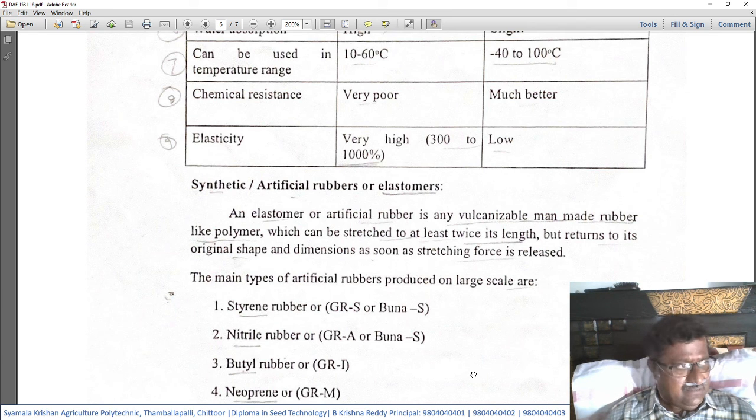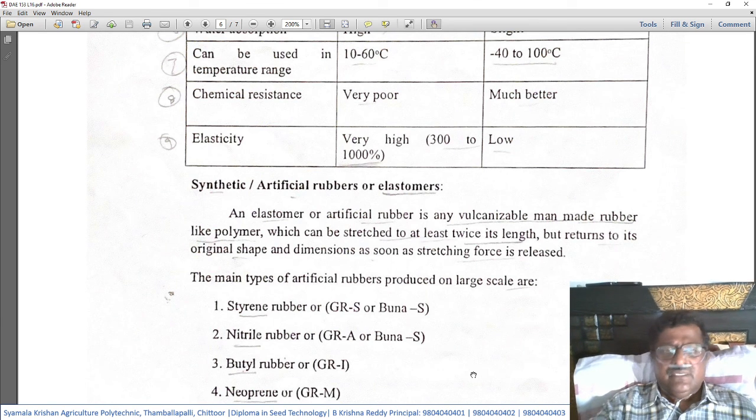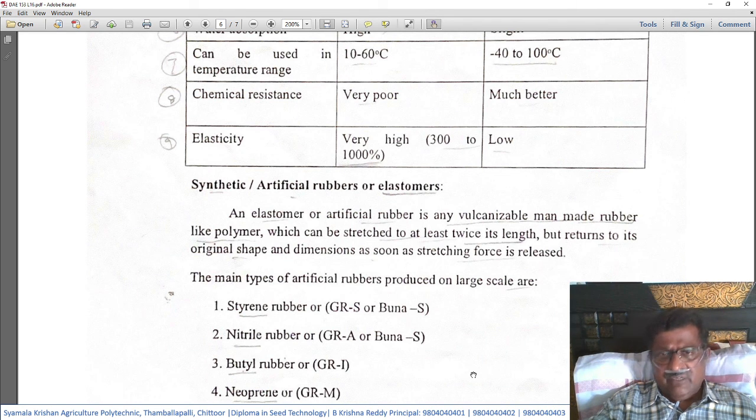Very important. Students definitely should read, understand and remember it. Why? Because there are so many critical words that need to be remembered. So, artificial rubber or elastomer or synthetic rubber, what it means or what is the definition, or if a question is asked to describe elastomers, we need to mention all the critical points. You see, an elastomer or artificial rubber is any vulcanizable.